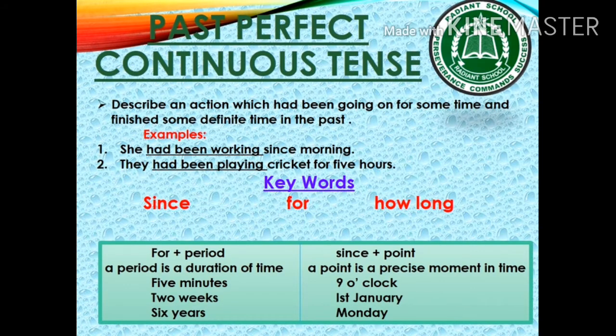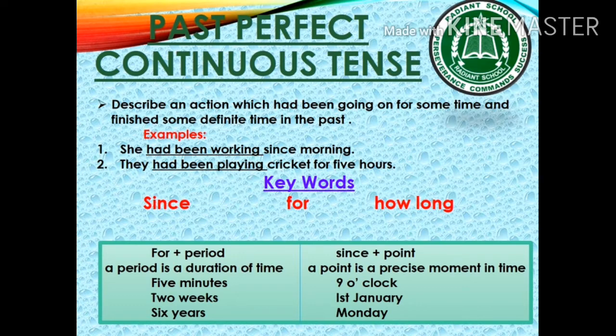Past perfect continuous tense. It describes an action which had been going on for some time and finished at some definite time in the past. For example, she had been working since morning. They had been playing cricket for 5 hours. The keywords for past perfect continuous tense are since, for and how long.